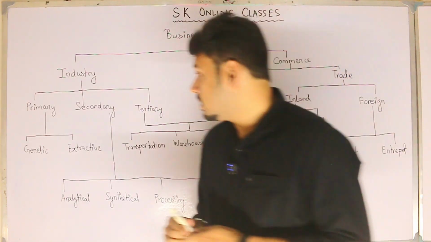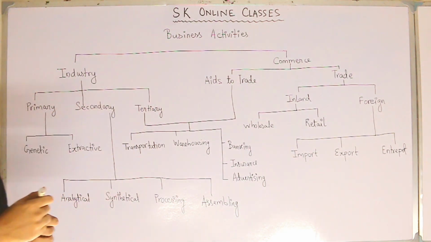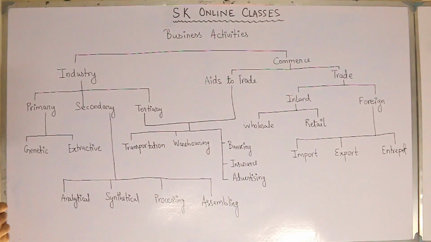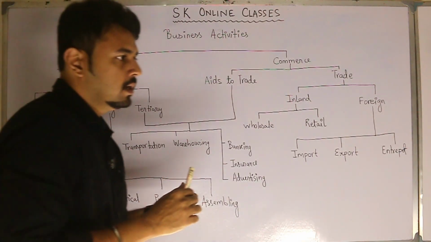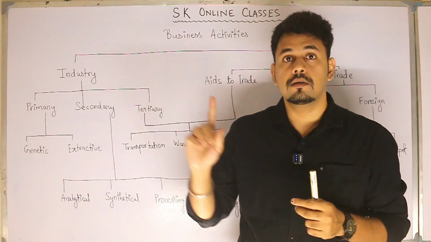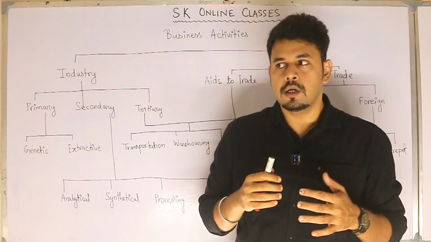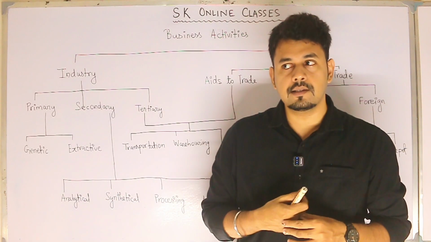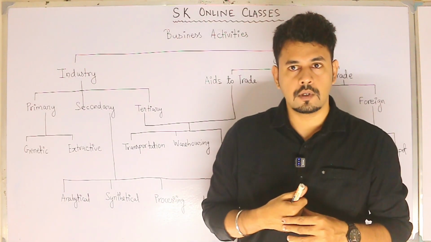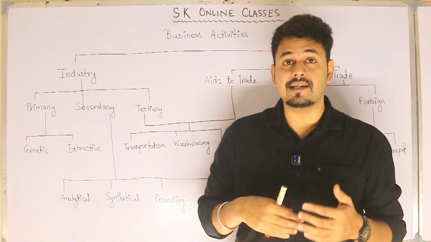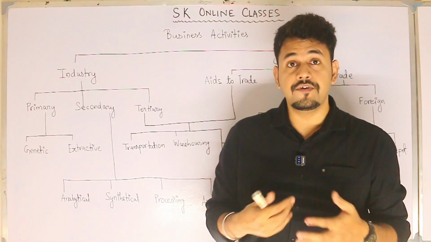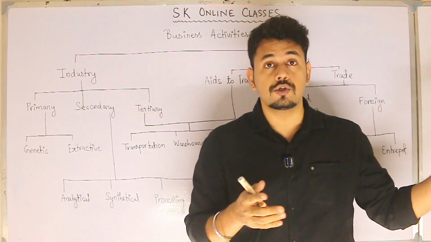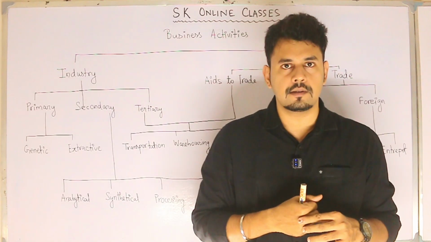So let me begin. Now, as you can see here, business activities can be classified as industry and commerce. So, industry and commerce are the major two heads. Now, we will do first with industry. When we hear about industry, the first thing that comes into our mind is natural resources, or machinery that is converting these natural resources into finished products, or some kind of organization where there is no production taking place but business is taking place.